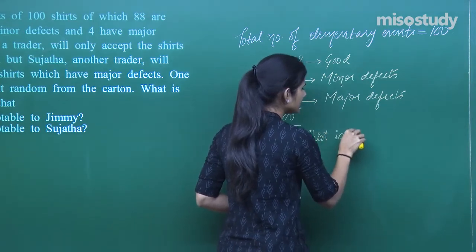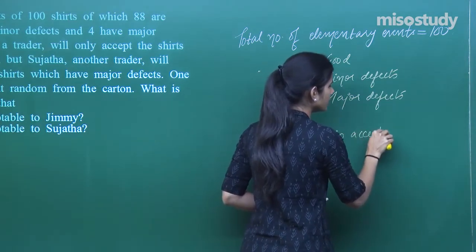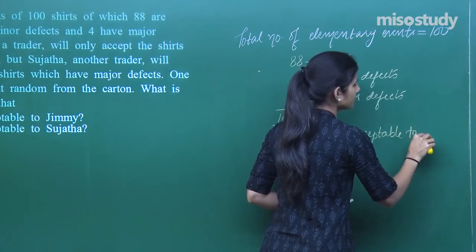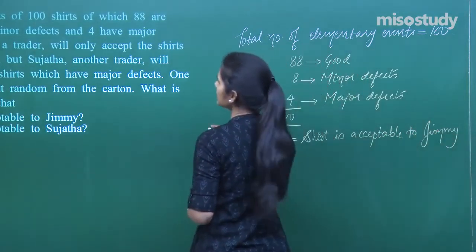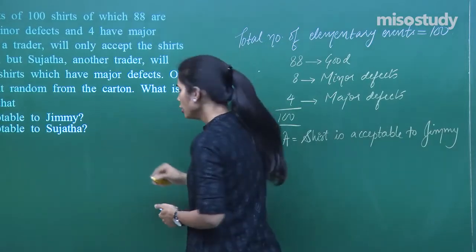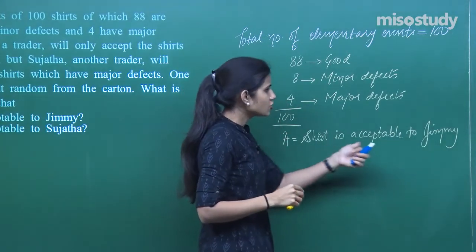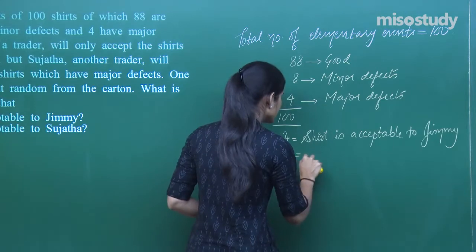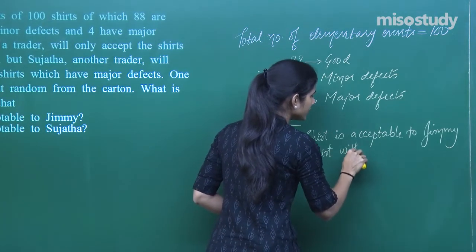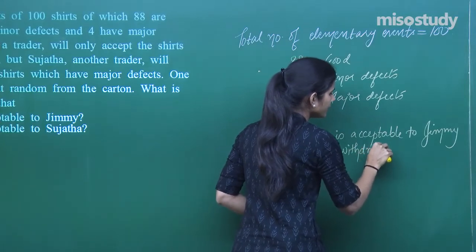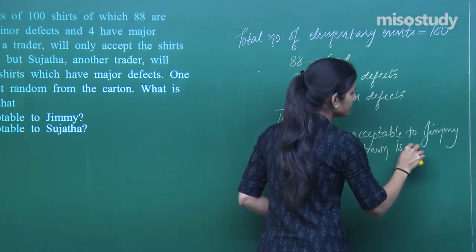Now see, Jimmy is only going to accept the shirts which are good. So if this event is that the shirt is acceptable to Jimmy, that means the shirt withdrawn is good. Only then can it be acceptable to Jimmy.